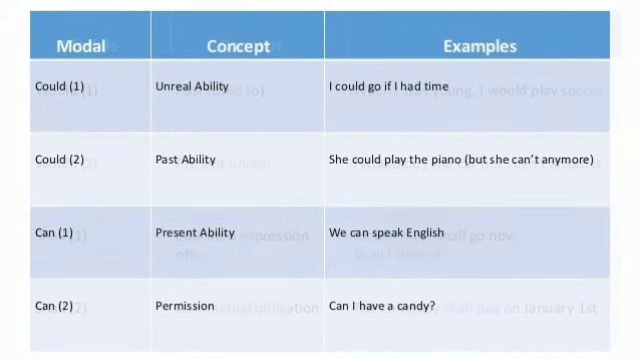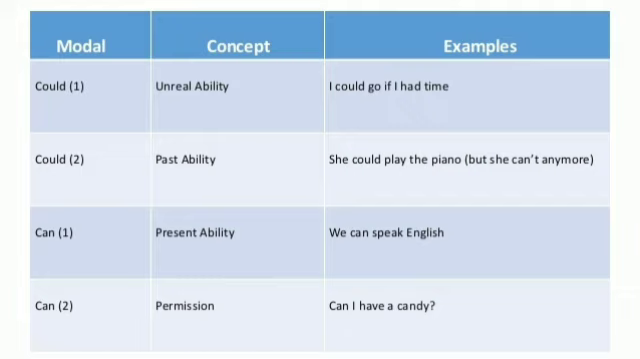The next model is could. So first concept for could is unreal ability, and second concept is past ability. So according to the first concept, that is unreal ability, let us see the example. I could go if I had time. So means that person could go there if he could spare the time, but now he doesn't have the time.